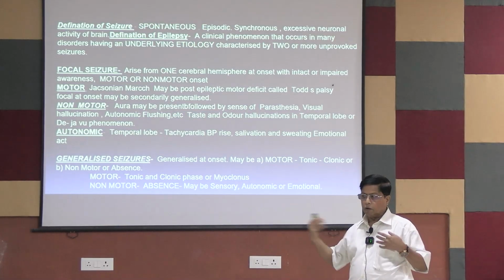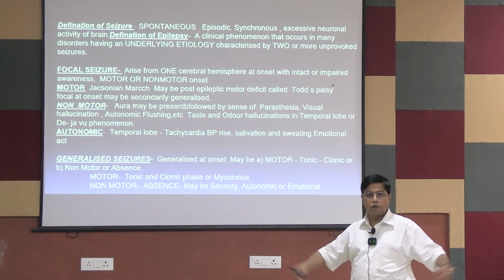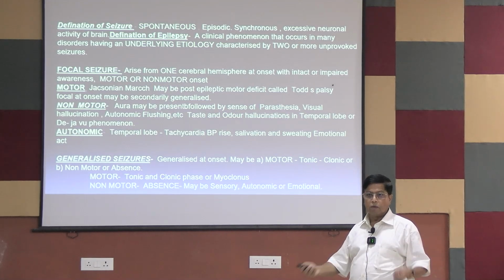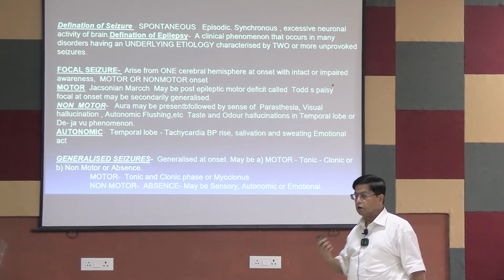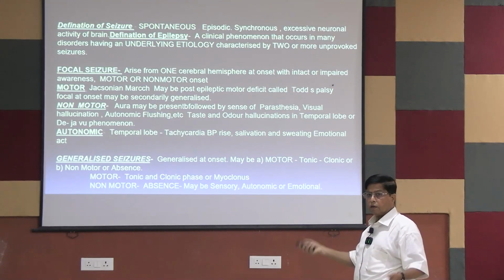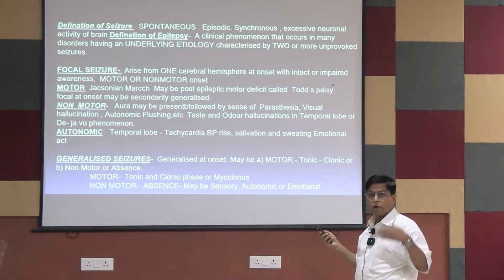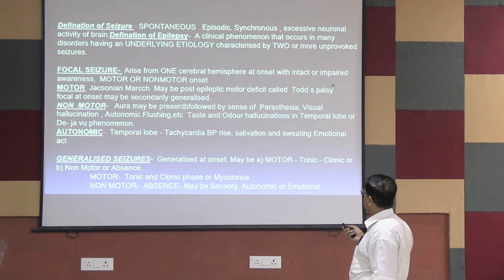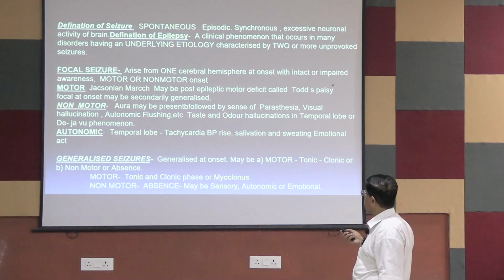But that may be, we'll come to that, is Jacksonian march, and there will be generalization afterwards, but it always starts with a focal seizure, single limb or both limbs. It arises usually on a single side, in a single limb. Then the other limb and the other hemisphere also may be involved secondarily, but onset is always in one cerebral hemisphere, with intact or impaired awareness.